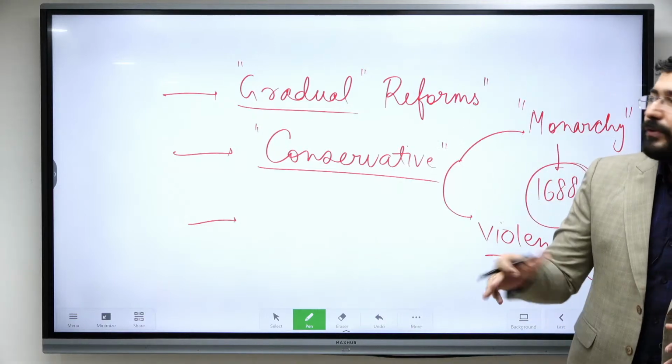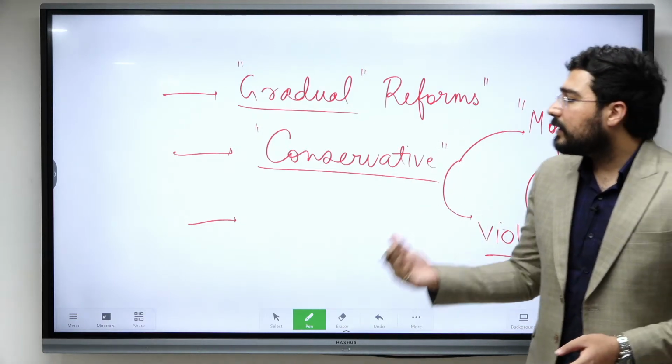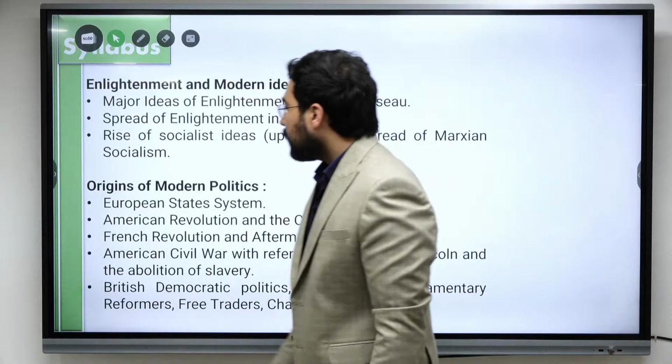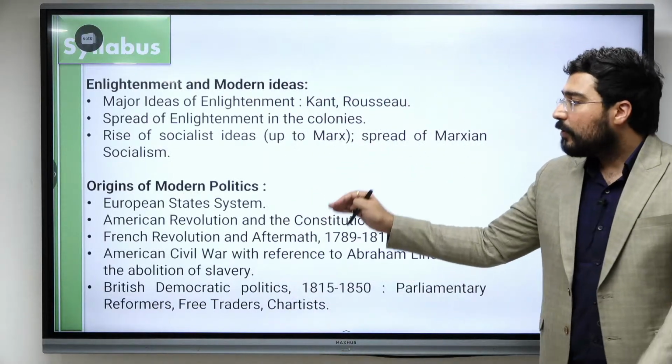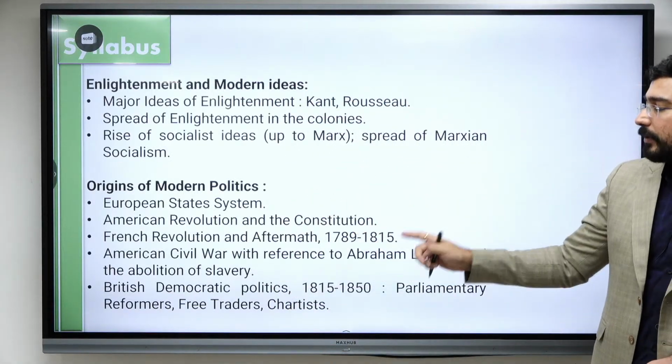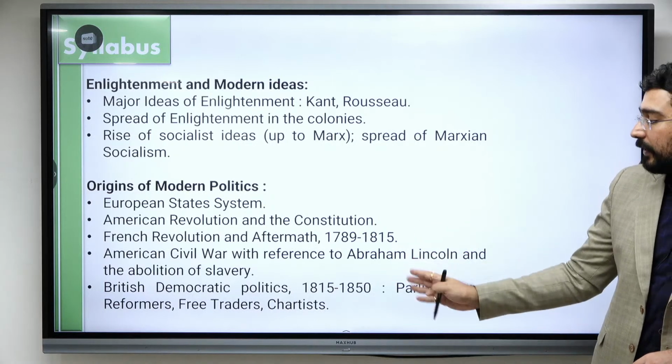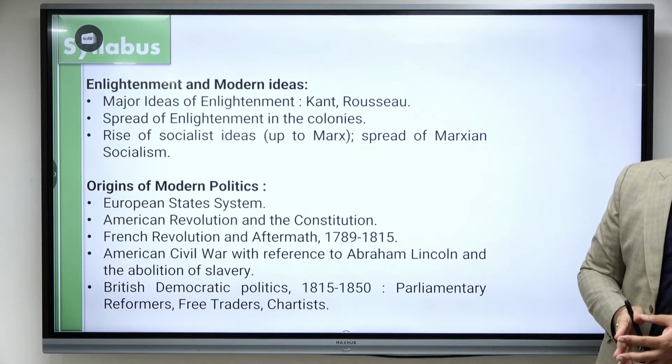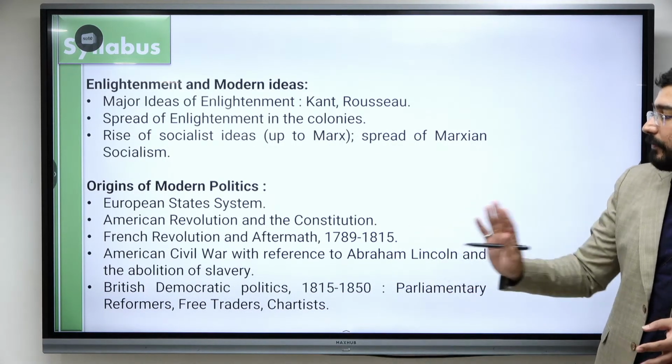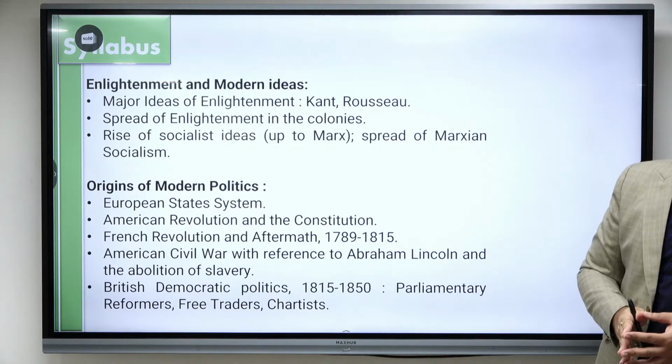ठीक है, even though ऐसे क्वेश्चन पूछे नहीं जाएंगे, but you should understand the context. Okay. So this origin of modern politics, one topic is British democratic politics and the specific time period is 1815 to 1850. After that is parliamentary reformers, free traders, and then finally comes the Chartists.